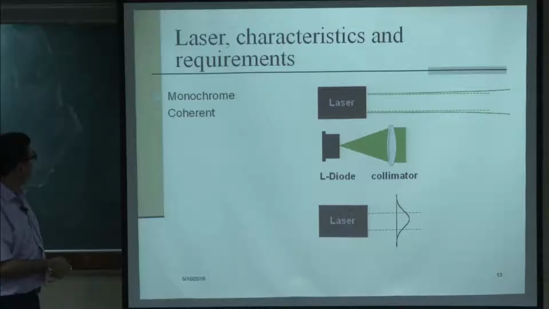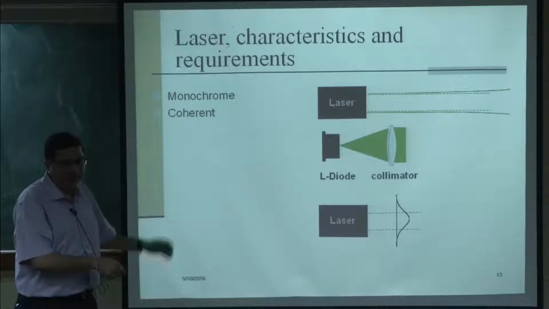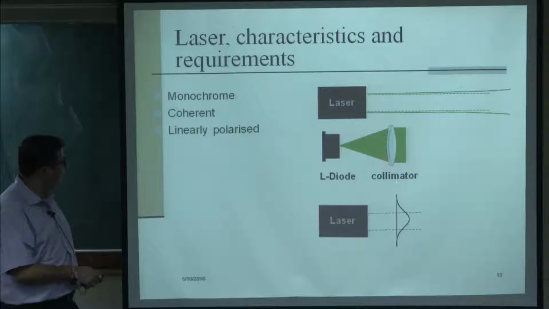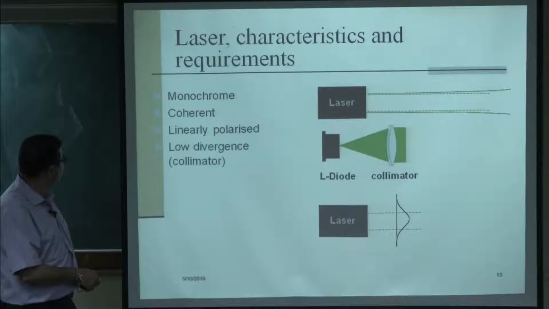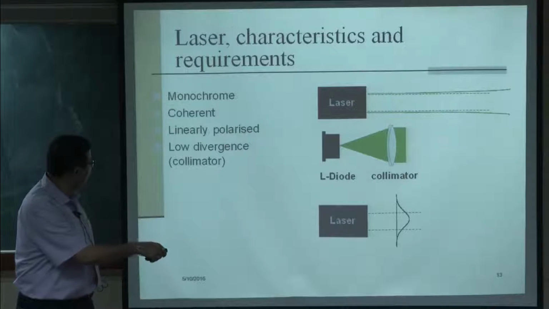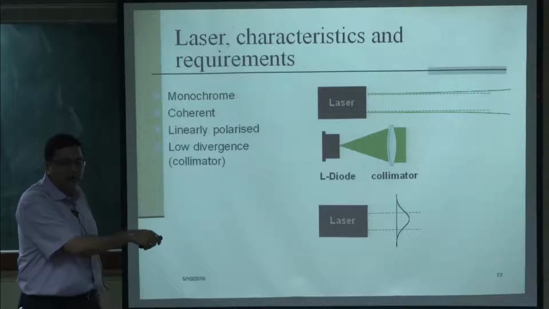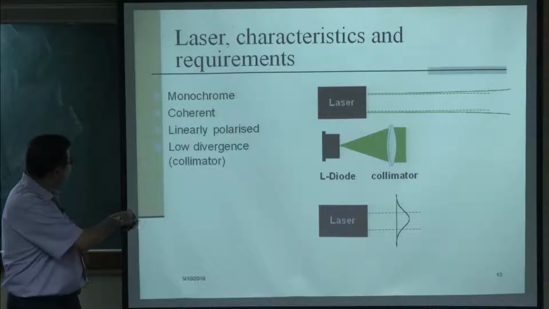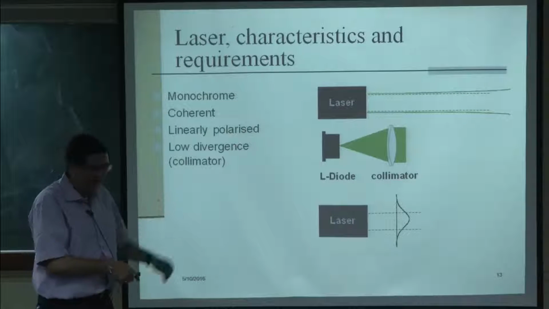Then it has to be coherent so that the dispersion is less, then it should be linearly polarized and should have low divergence. Typically a collimator is used to reduce the divergence, so this can be taken care of by the optics.